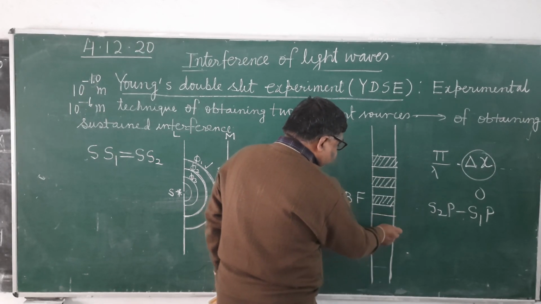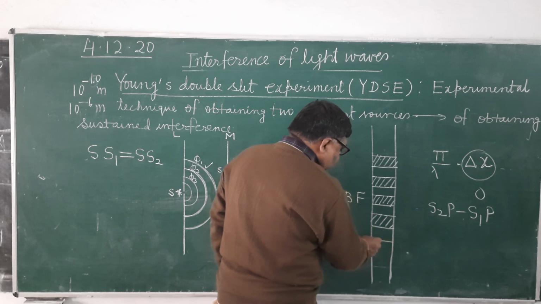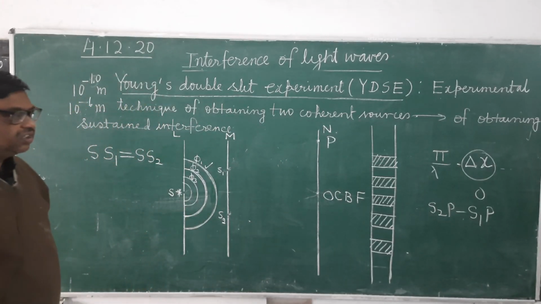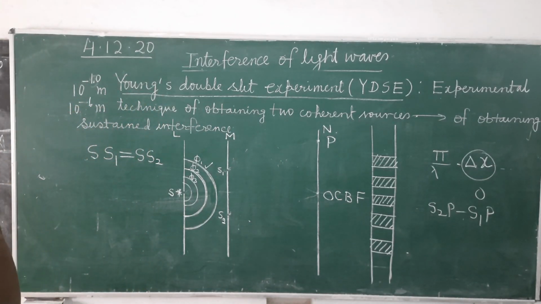Similarly on this side also. So this type of intensity distribution will be obtained.